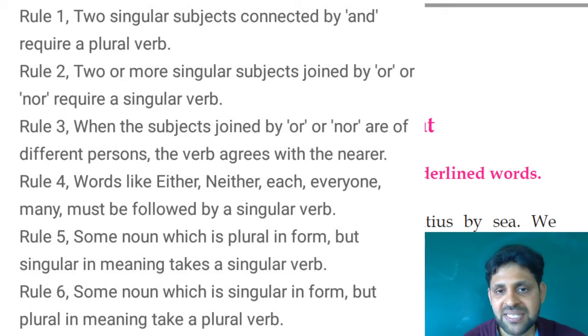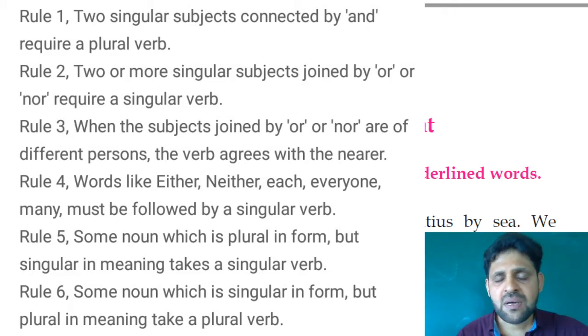Similarly, mathematics is a core subject for the student. Have you understood? And sometimes two singular subjects joined by "and" convey one idea or refer to the same person.